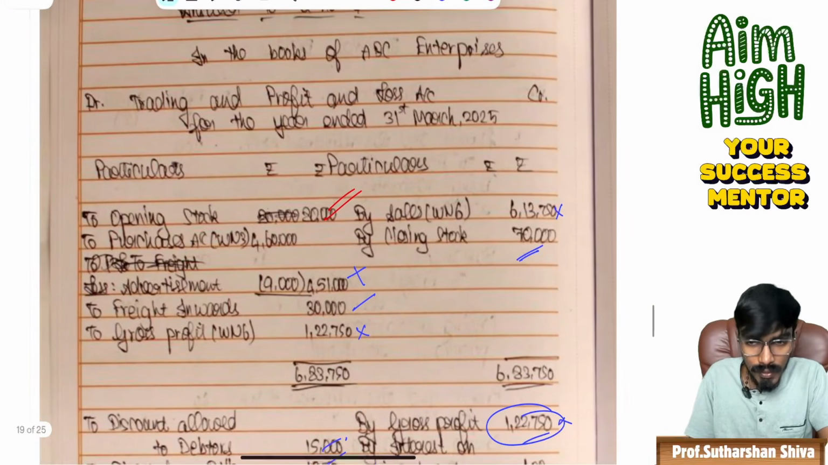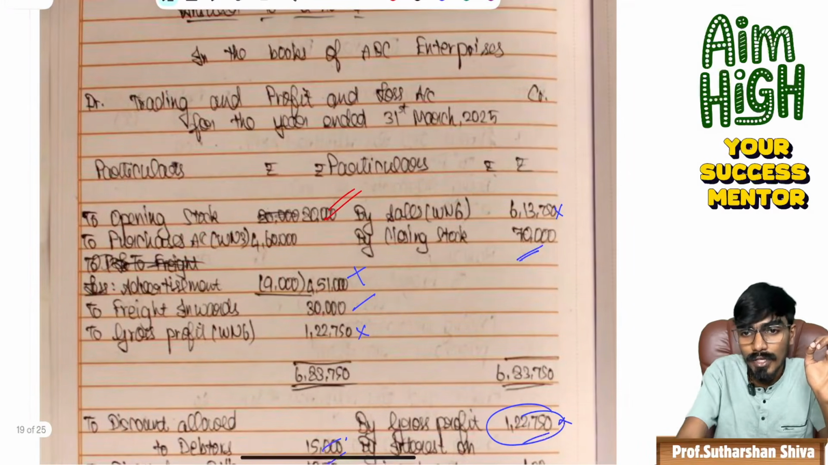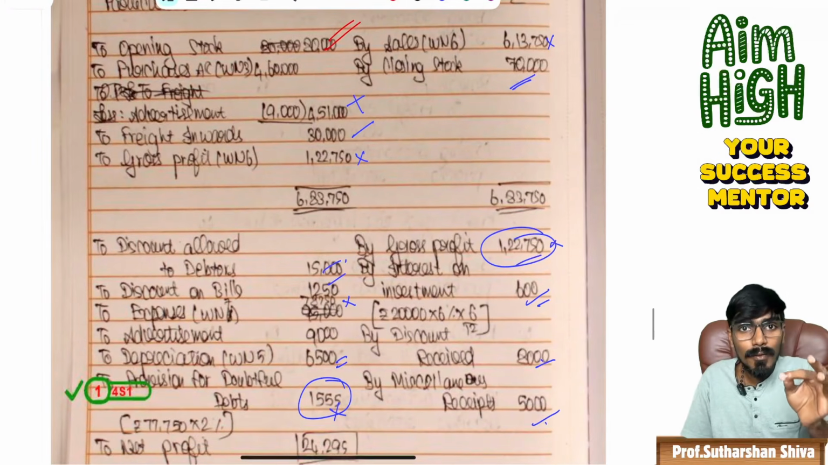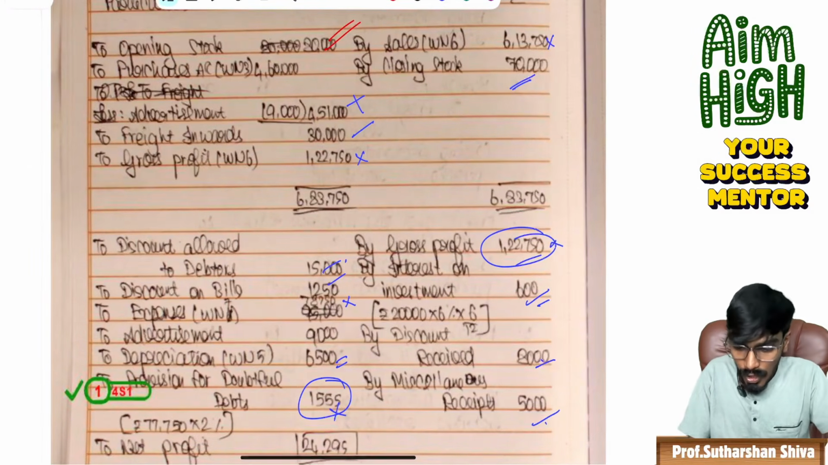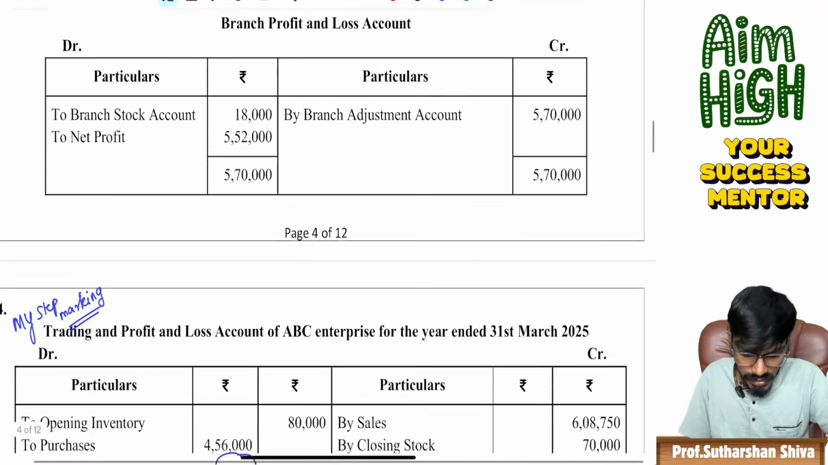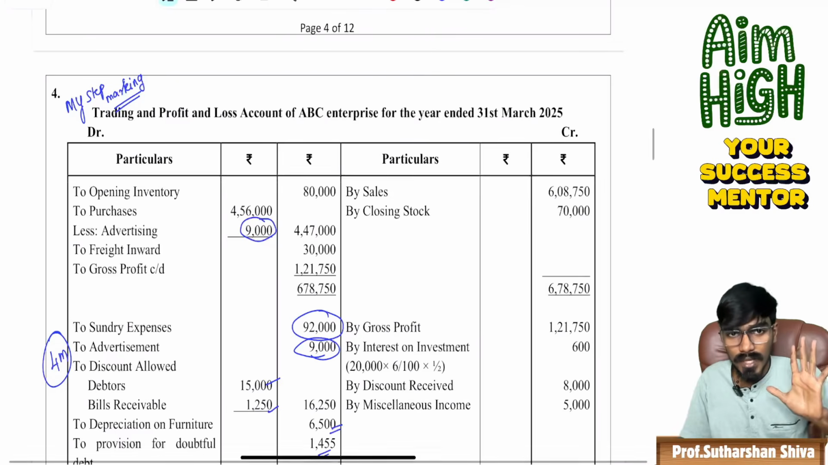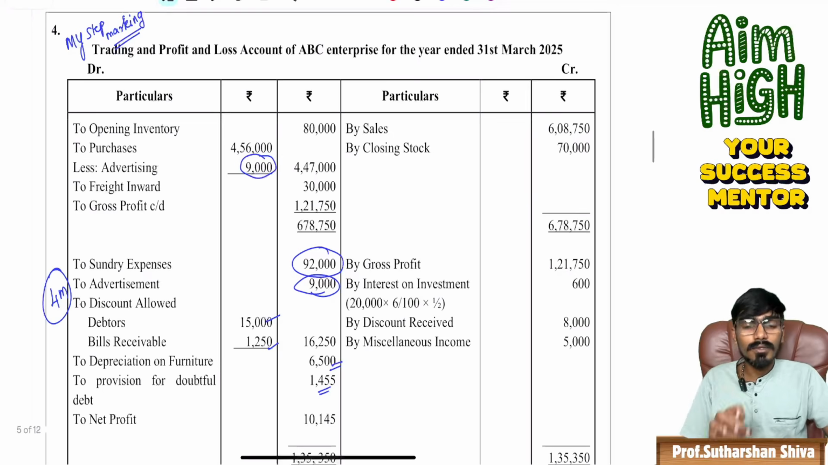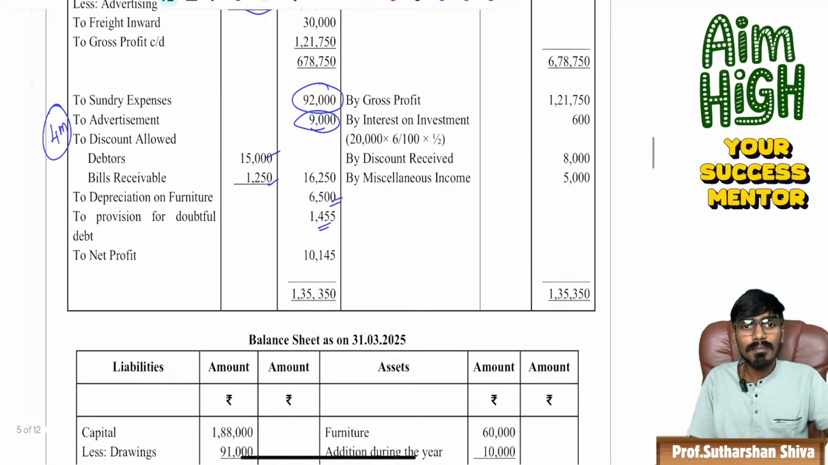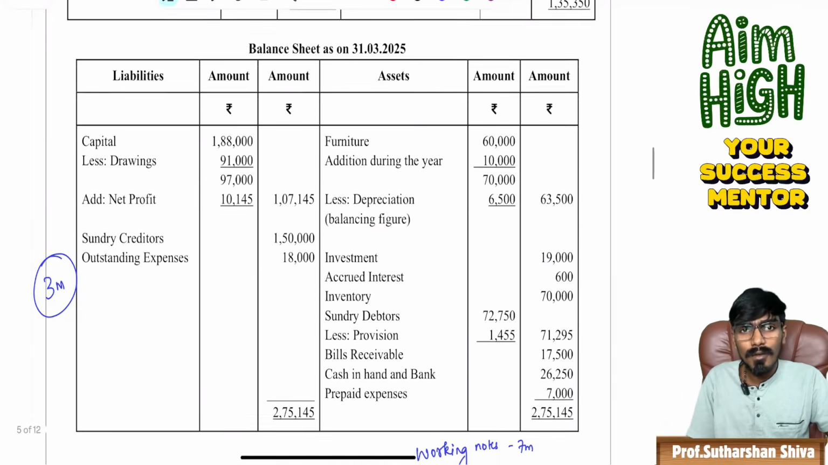Question number 4 is the most important. I have marked wherever the students have committed a mistake, along with this answer key. Actually, this is a 14 mark question from incomplete records. If I was someone valuing the paper for giving step marks, 4 marks will be given for P&L and trading and P&L, and 3 marks will be given for the balance sheet.